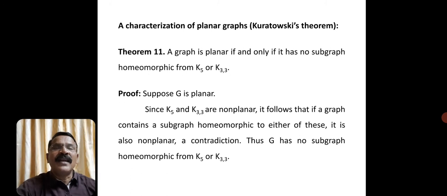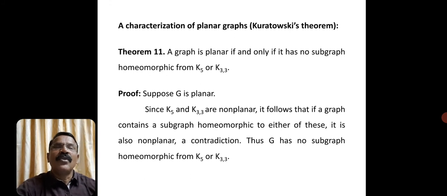Since K5 and K33 are non-planar, it follows that if a graph contains a subgraph homeomorphic to either of these, it is also non-planar.